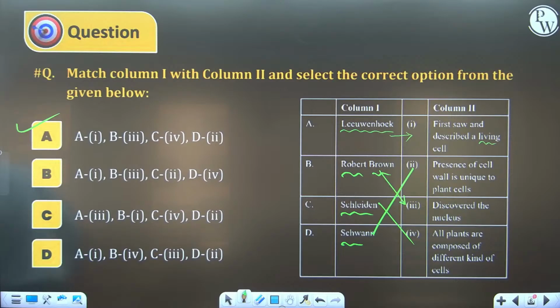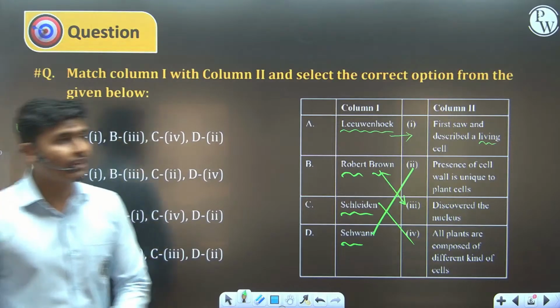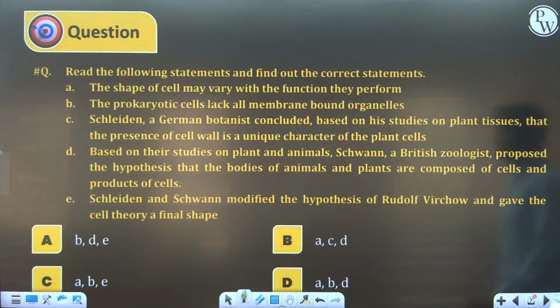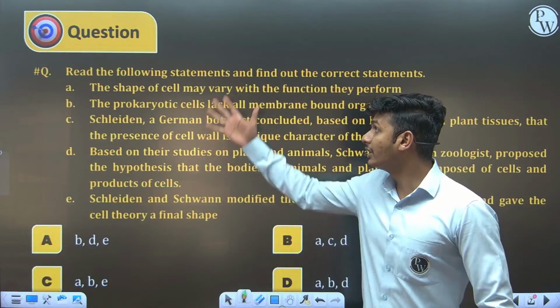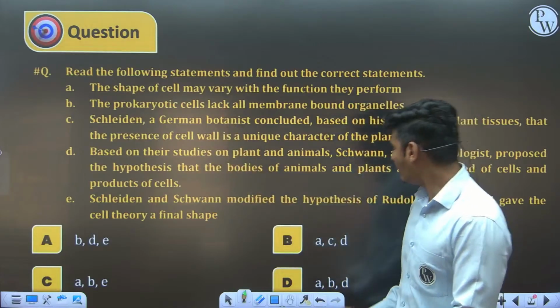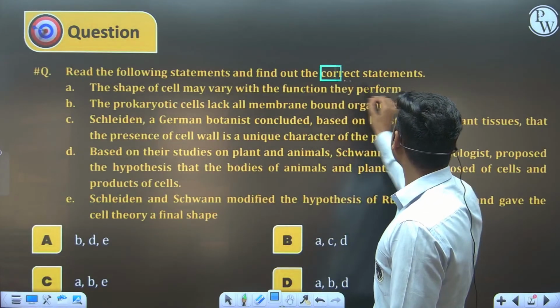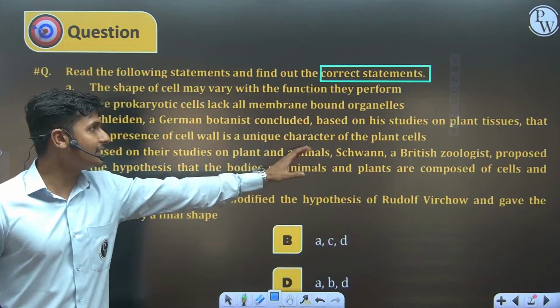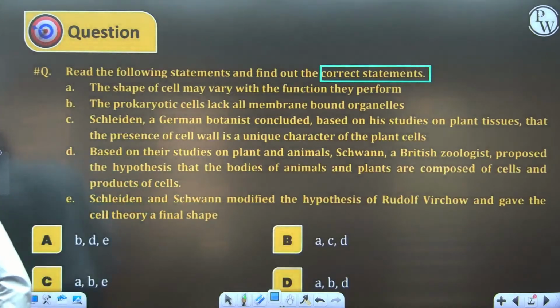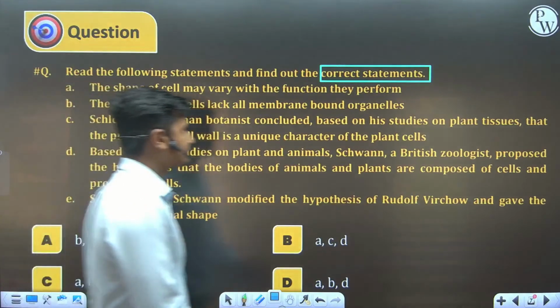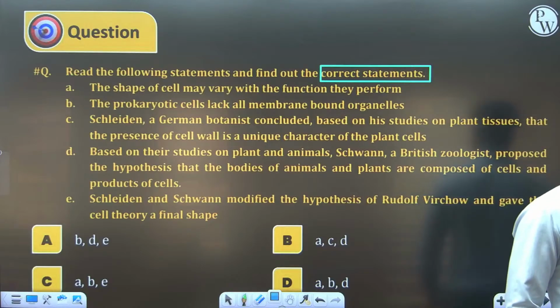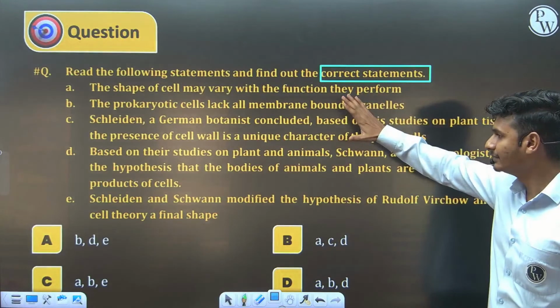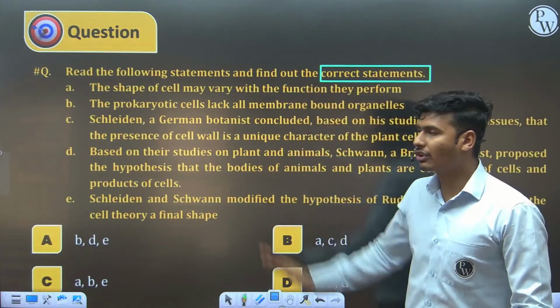Okay. Let's go for the second question, guys. Second question in front of you, a statement based question. There are 5 statements and you have to choose the correct statements. 10 seconds for this MCQ. Go for it, everyone. Answer the question. 5 statements: 3 are correct, 2 are wrong.